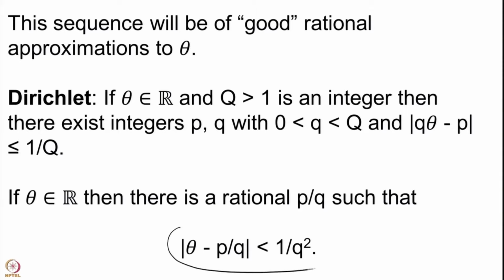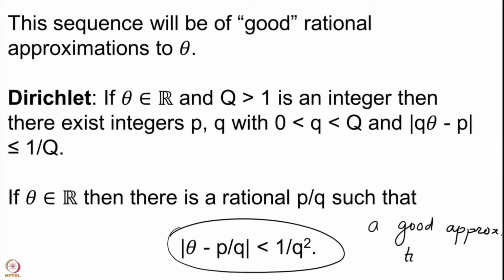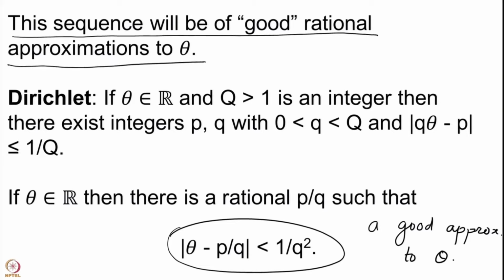So, any such rational number will be called a good approximation to theta. So, what we are going to do is that the natural sequence that we are going to construct will of course be a sequence of good rational approximations, but we will also actually prove that